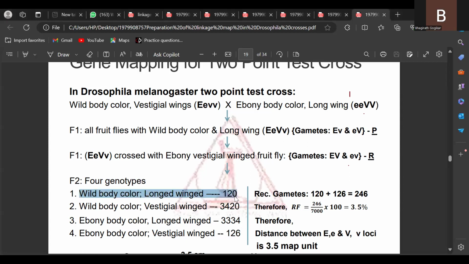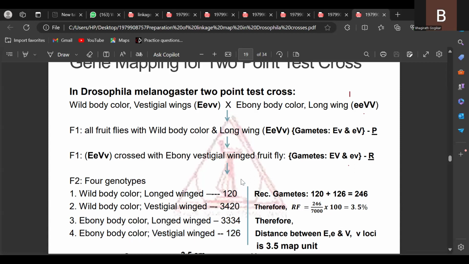If crossing over does not happen, only 2 types of combinations will come, which are similar to the parents. When in the test cross progeny you are getting different combinations which are not similar to the parents, that is due to the crossing over. So by this data you have to calculate the recombination frequency or percentage of crossing over.